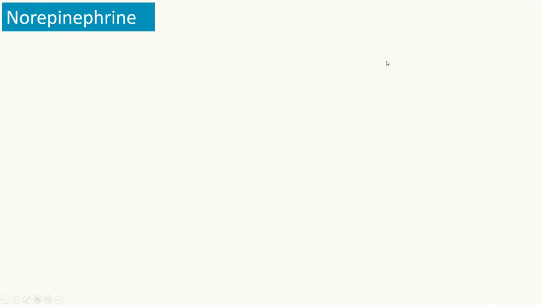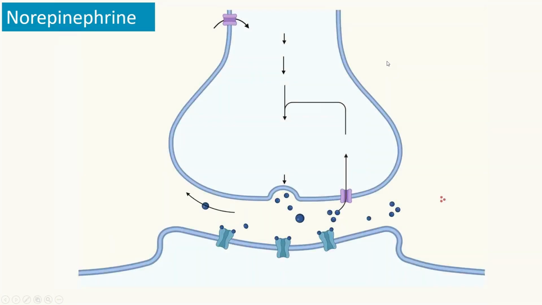Next, let's look at the norepinephrine. Norepinephrine is produced here, as I said before; here you've got the presynaptic terminal and then the postsynaptic terminals. In simple terms, I can present this entire process in two simple steps. One is formation of neurotransmitters and then binding to the receptors. And then the second step is termination of the signals by the enzymes. So the first step is how this norepinephrine is synthesized.